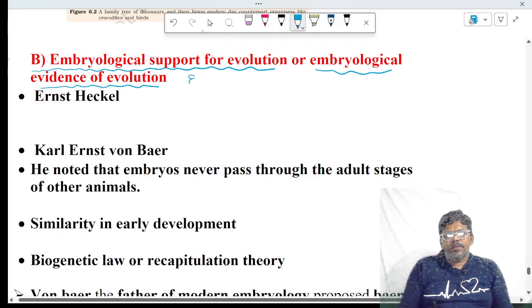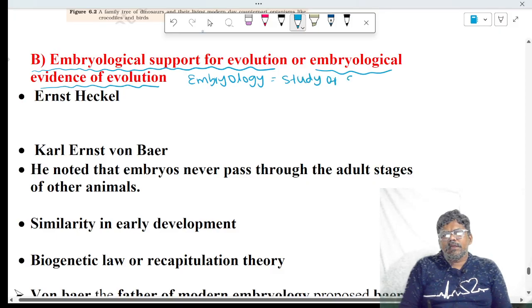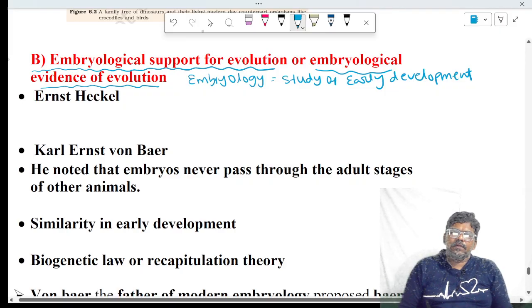First of all, embryology means the study of early development of an animal or organism. Study of early development of an animal is called embryology. Ernest Haeckel is called the father of embryology.